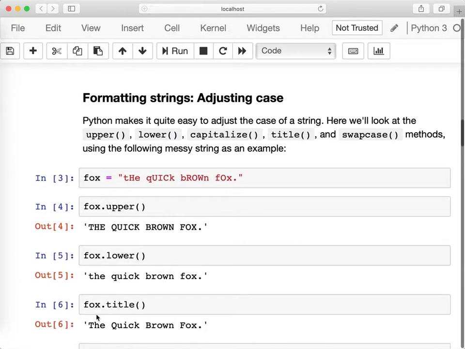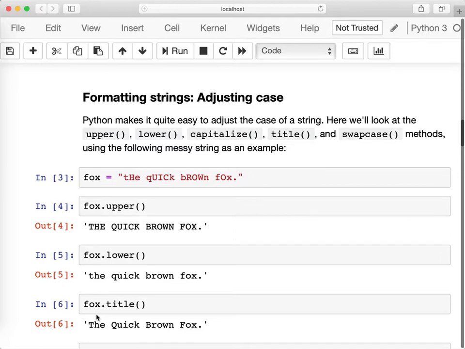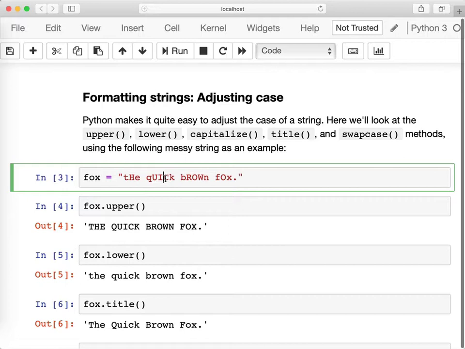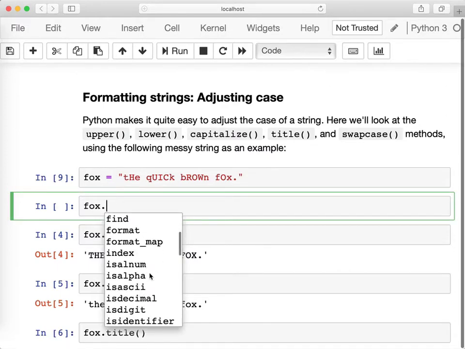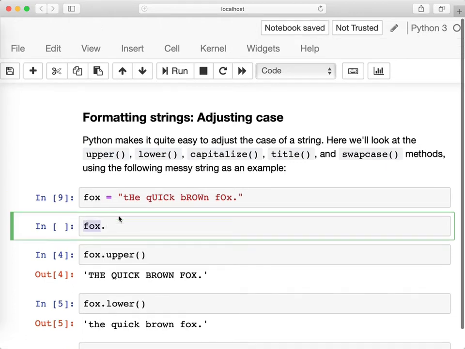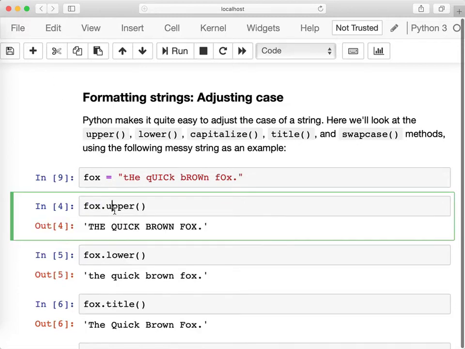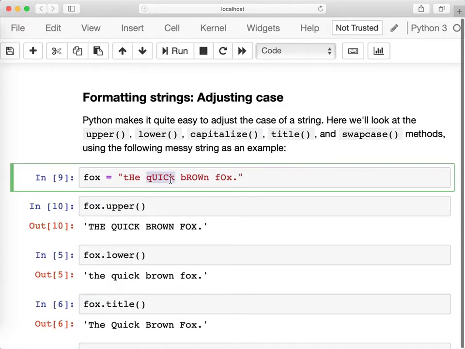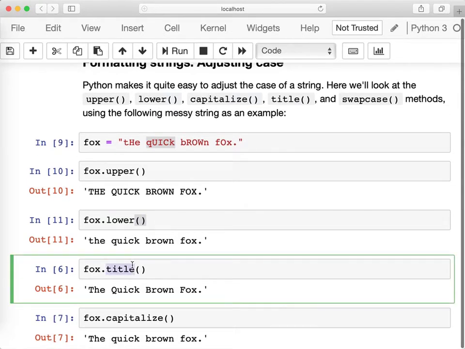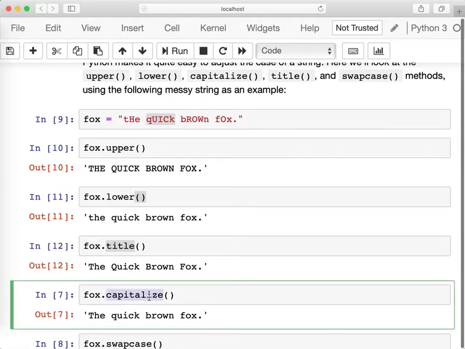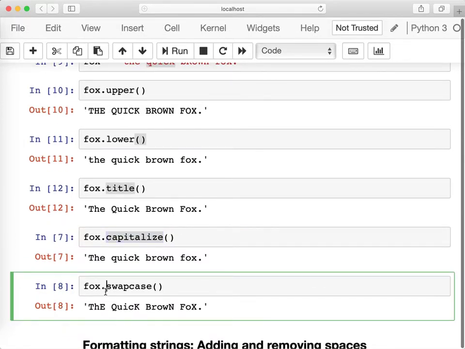Let's talk about some of the functions in the string data type. This type has many functions indeed, and most of these functions are used to format or to convert the string. For instance, if I hit tab, I have a list of all of the functions in the string type, and there are plenty of them. Let's take a look at some of them. The function upper converts the string to uppercase. The function lower converts the string to lowercase. The function title converts the string to title case, and the function capitalize capitalizes the first word in the string. Swap case will swap the case in the string.